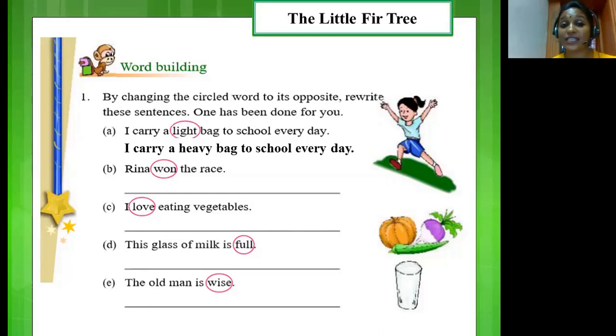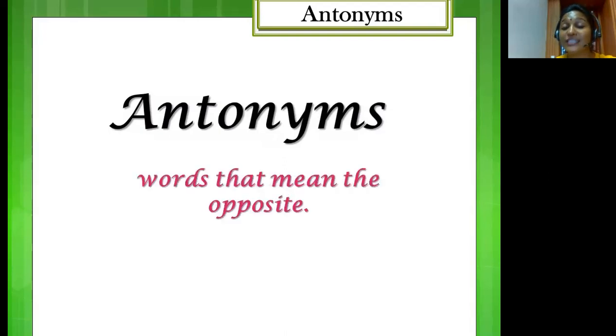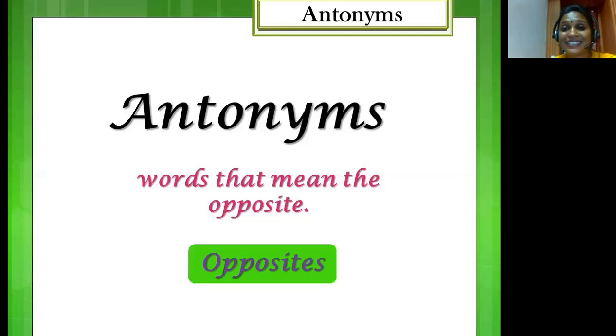This exercise is very simple, children. Before we start doing this, let's check out a few opposites. Now you're going to learn a few antonyms. Now what are antonyms? Any guess, children? Antonyms are words that mean the opposite. You must not be aware of the word antonyms, but you have been using the word opposites. So now you know it. So what are antonyms? Antonyms are words that mean the opposite.